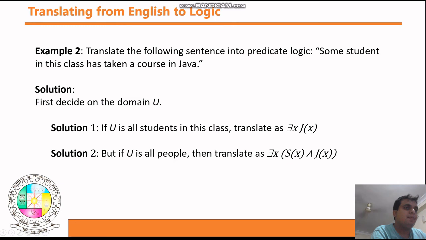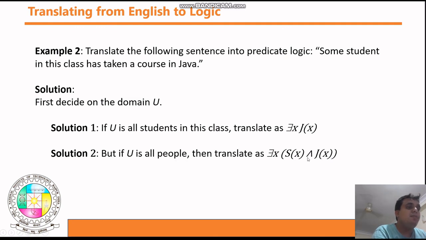Every student is not enrolled in Java, that's why the implication is gone. If you write S(x) implies J(x), in that case it says for all x, meaning all students have taken a course in Java.